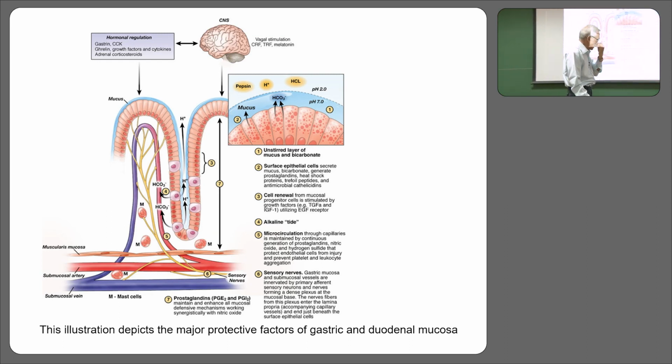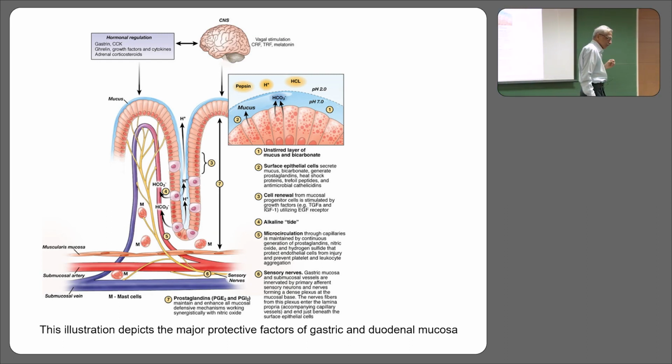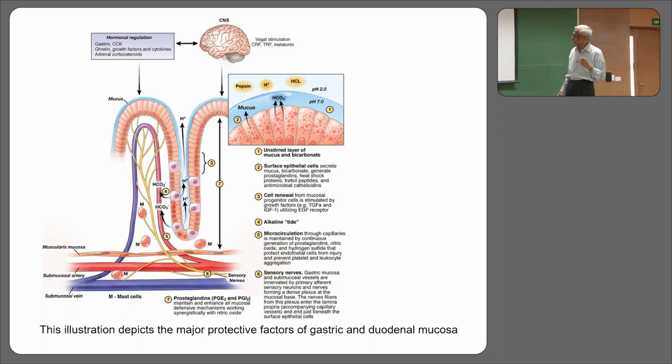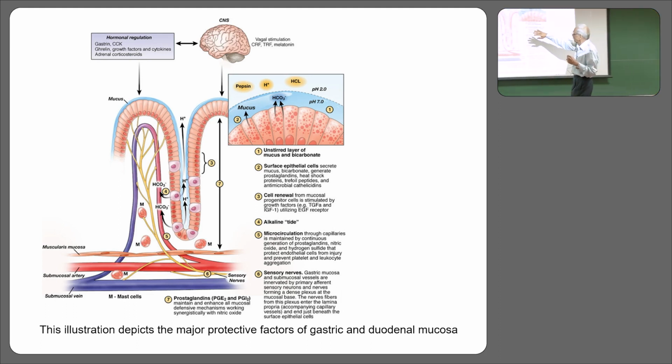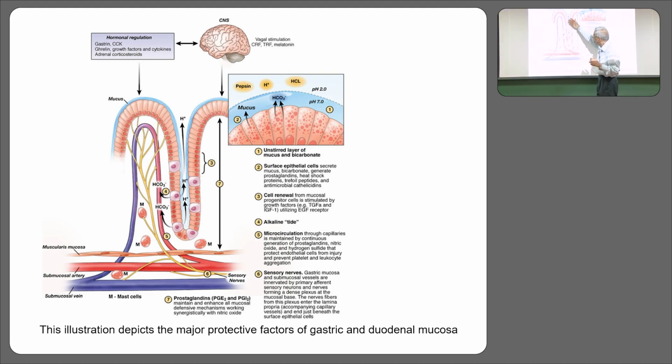It's a very interesting slide. Let's understand this. This is another slide on which I want you to spend some time. Here we have the mucus, and the pH here is 7 and the pH there is 2, and here is our parietal cell.